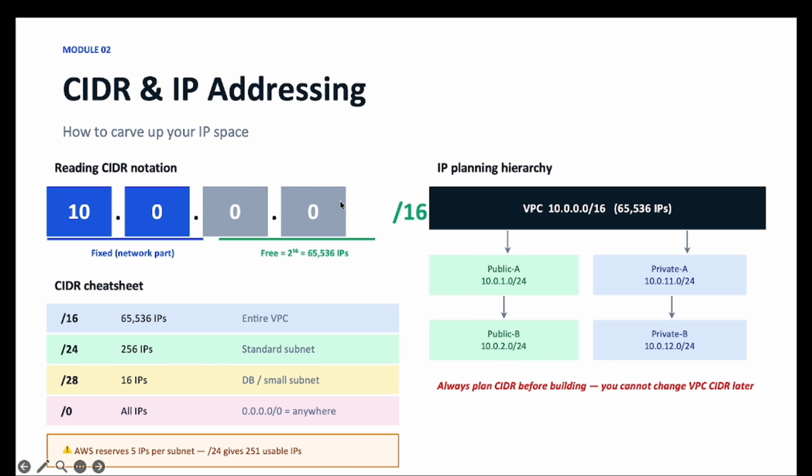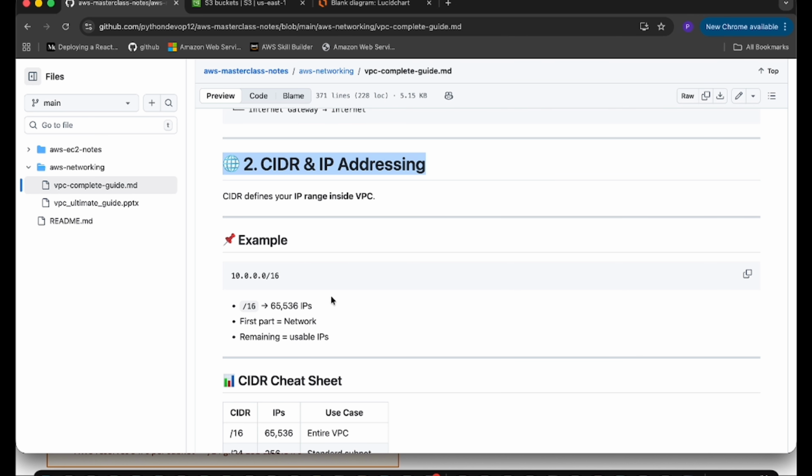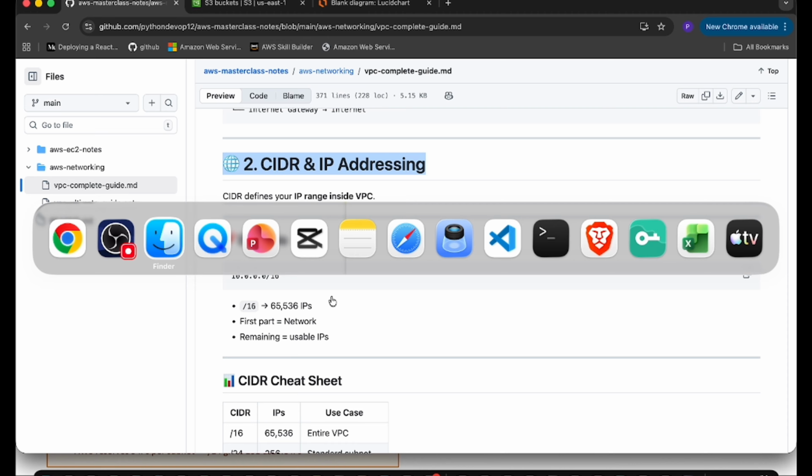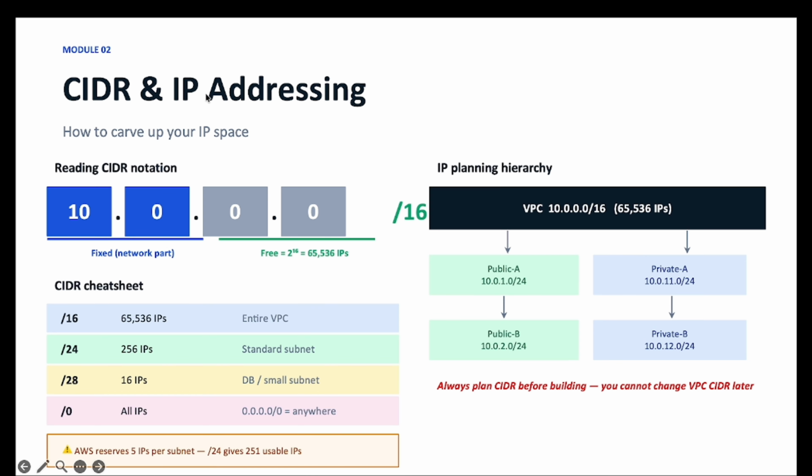Next we have CIDR and IP addresses. I have created a presentation for it. Let's go into the presentation. So this is our topic, CIDR and IP ranges. Before that I have the VPC. Okay, how to carve up your IP space means you can increase the number of IPs in your VPC. So the basic CIDR notation is 10.0.0.0, then slash, where you can give a number up to 32.